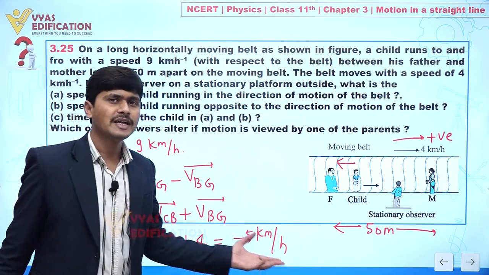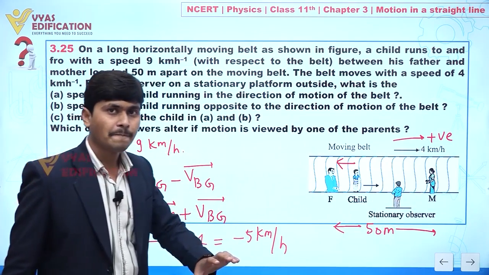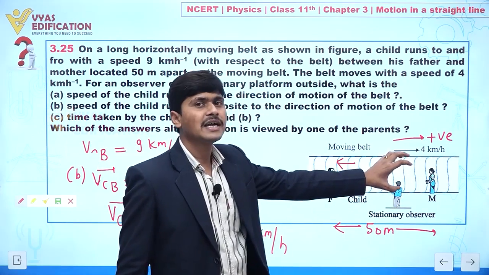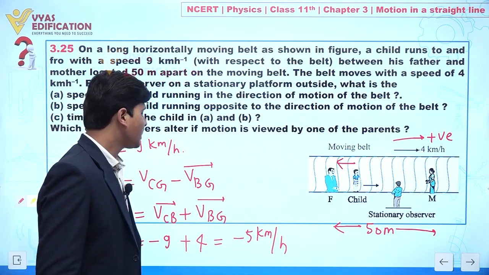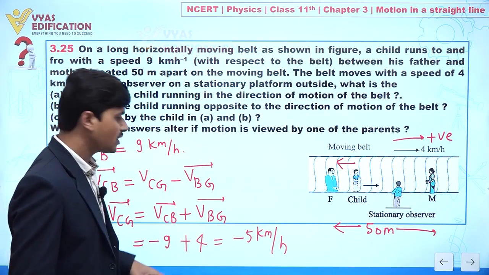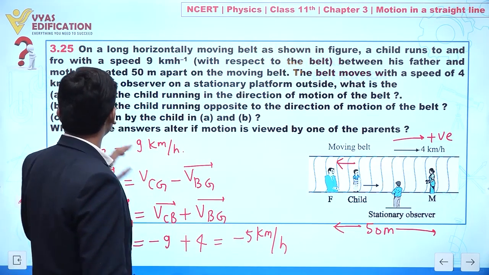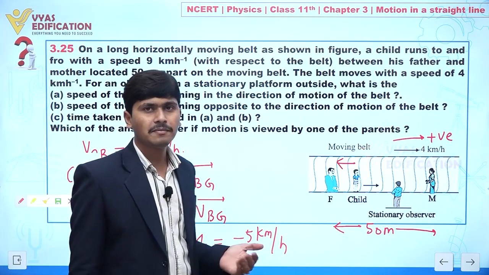This minus 5 indicates what? An observer that is stationary, clear? He is observing the child moving in a left direction. Clear to you? So we can see here velocity of a child with respect to ground, we have 5 km per hour. Clear to you? So A and B is completed. What is time taken by child in A and B?